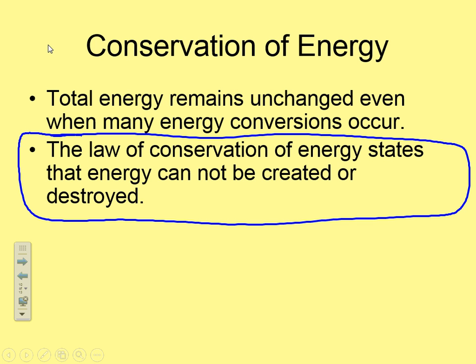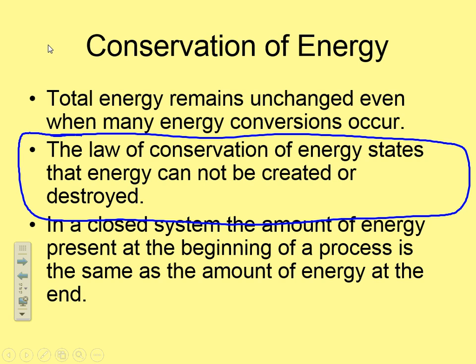Energy cannot be created nor destroyed. Or excuse me, I said that completely wrong. Energy cannot be created nor destroyed. It only can be changed into different forms of energy, which means the following. The amount of energy that we had at the beginning of the universe is the same amount that is currently in the universe. It's just been converted into different forms. So the law of conservation of energy states that energy cannot be created or destroyed, only changed.